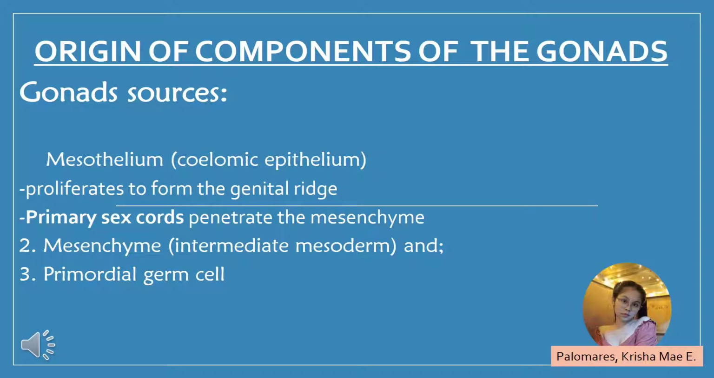The gonads develop from three sources: the mesothelium, or the coelomic epithelium, which is the one lining the posterior abdominal wall; the underlying mesenchyme, also called the intermediate mesoderm; and the primordial germ cell, or the PGC. The mesothelium proliferates to form the genital ridge, a bulge of tissue medial to the mesonephros. From this epithelium, primary sex cords penetrate the mesenchyme.